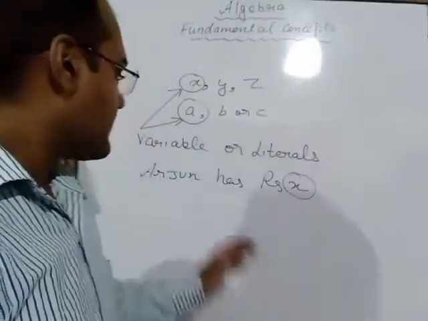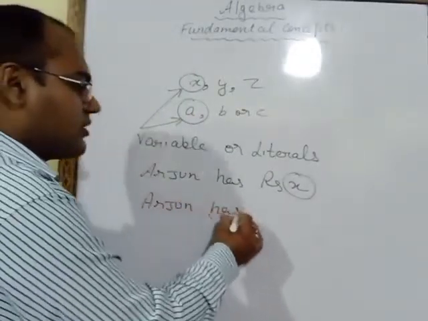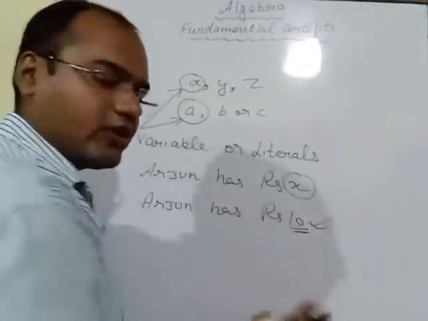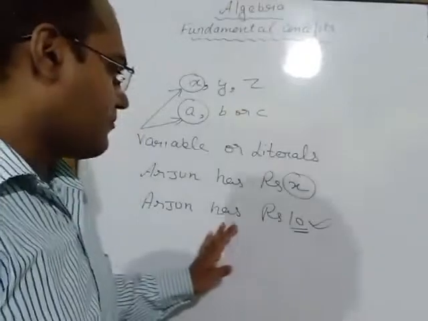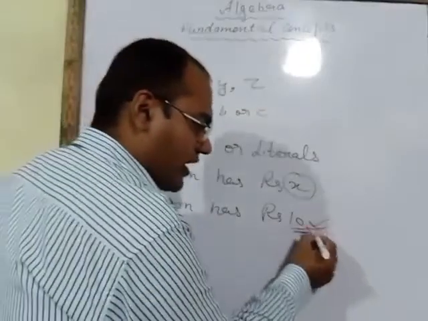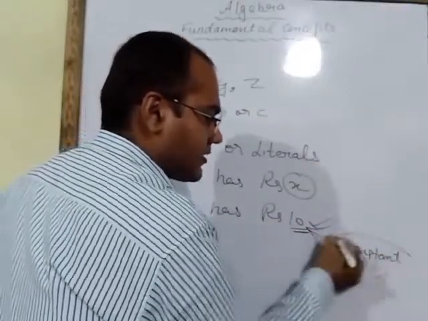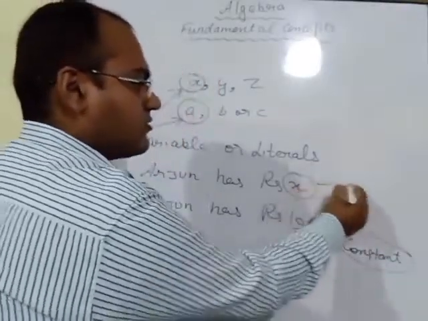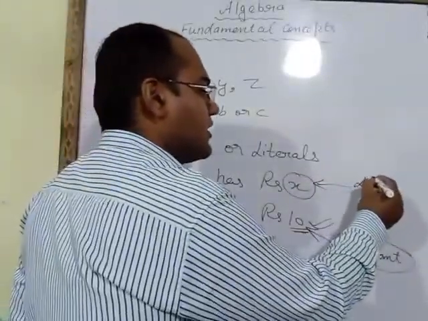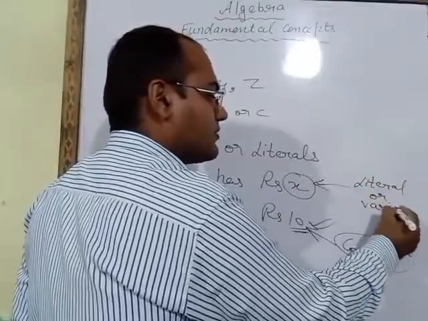If I say Arjun has 10 rupees, this value is known. So this known value is known as a constant, and this unknown value is known as a literal or variable.